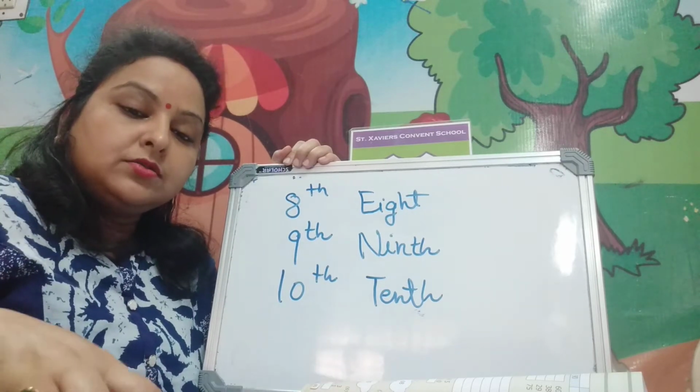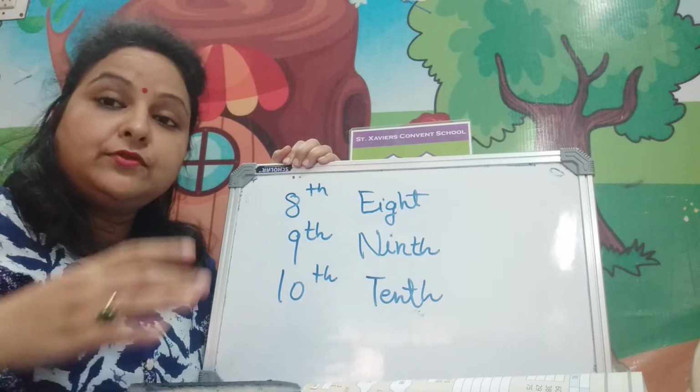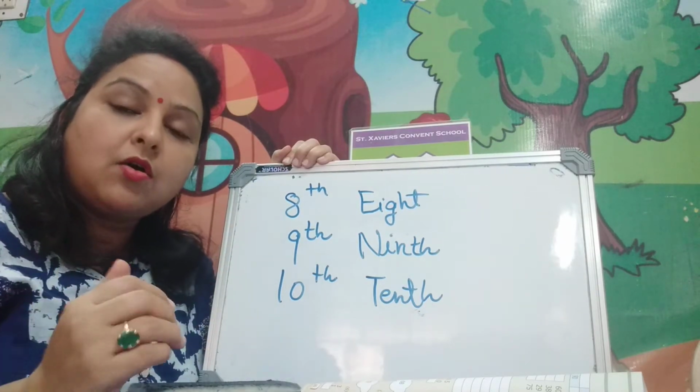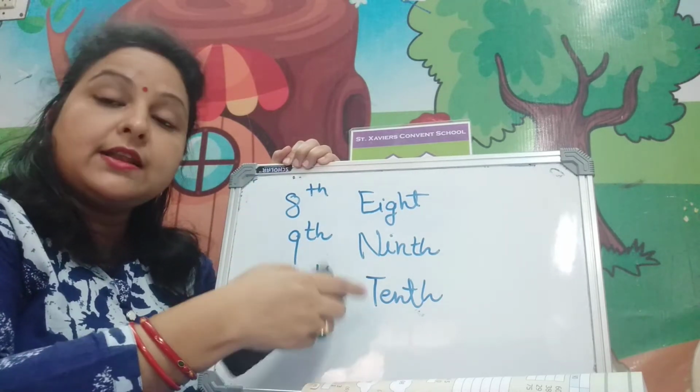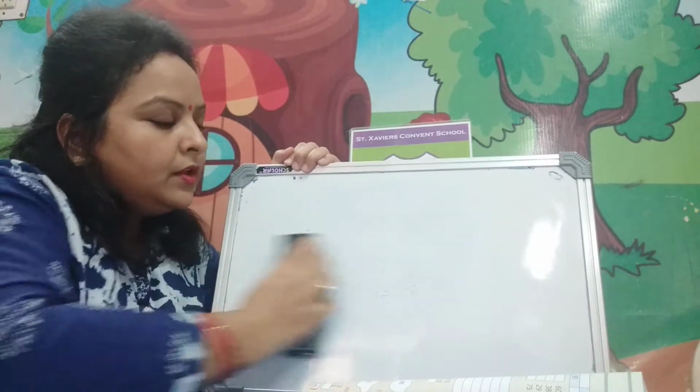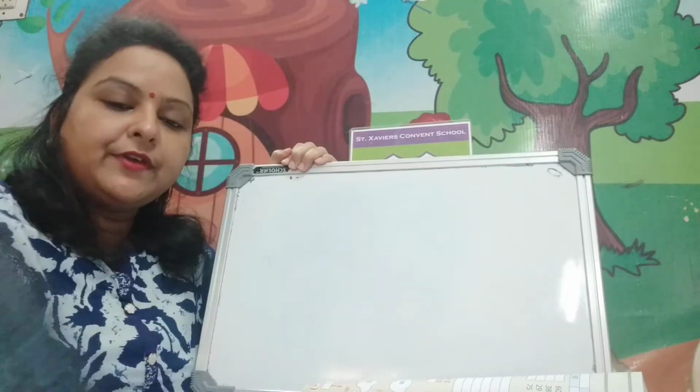So you have to know how to write the ordinals, the spellings of ordinals, and how to say them. You should know the right way.